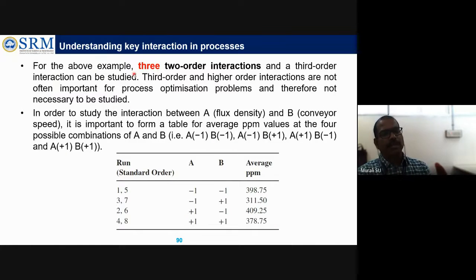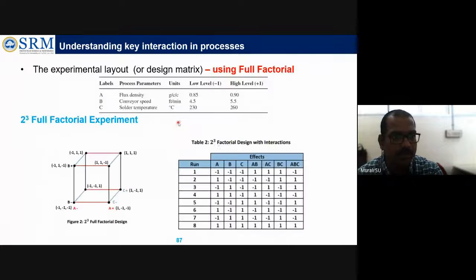From the above example, we can get two order interactions, and a third order interaction can also be studied. Third order interaction means A into B into C. We can get the two order interactions AB, BC, AC from each trial. So in that we can get AB, AC, BC, or ABC.